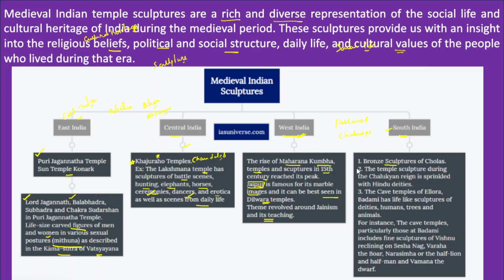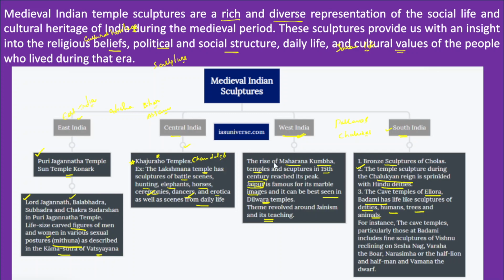Apart from that, we also know about the temple sculpture during the Chalukyan region. It is sprinkled with Hindu deities. After that, we also know about the Ellora cave temples and Badami, and they have lifelike sculpture of deities, humans, trees and animals. A wide variety of representation can be found in Ellora, Badami and other lifelike structures; deities, animals, humans can be found in these cave temples at Ellora and Badami.